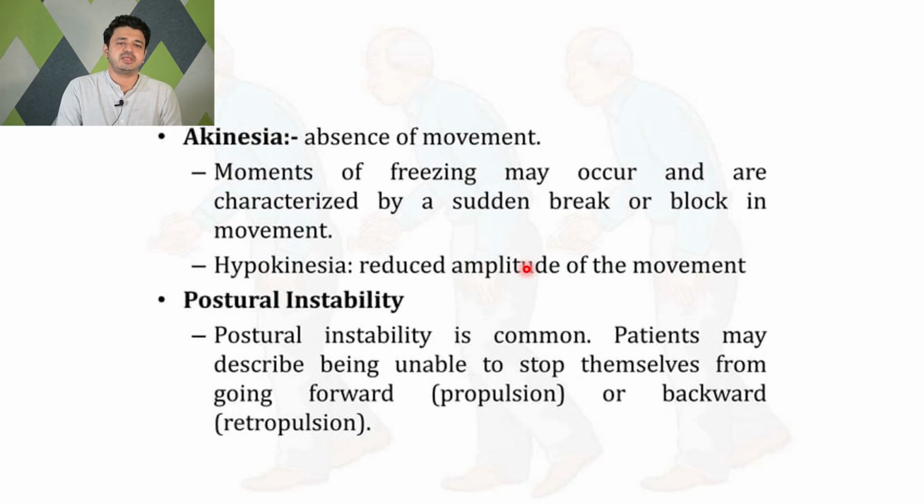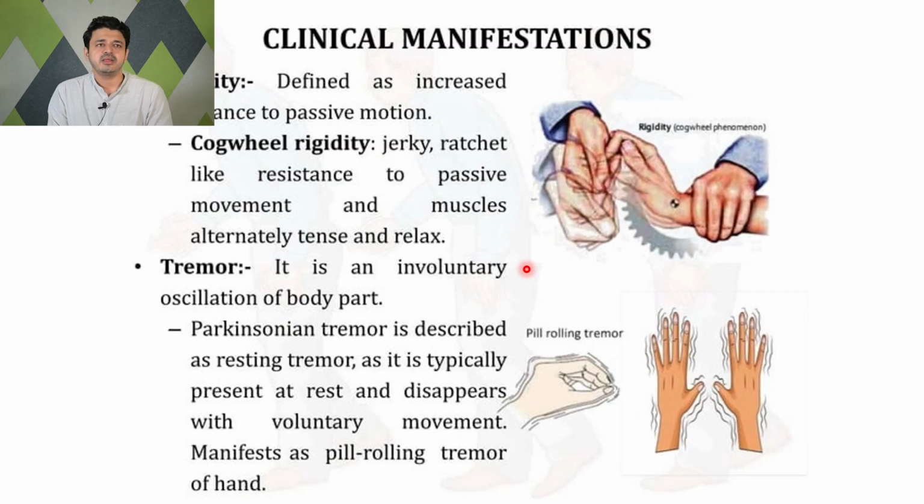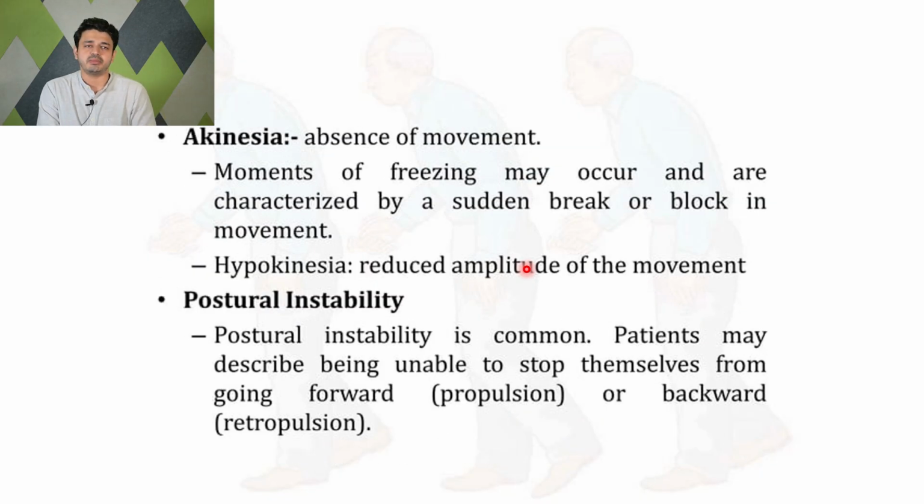Then postural instability. It is very common in Parkinson's, and patients may describe being unable to stop themselves from going forward or backward. To summarize the symptoms or clinical features, the most important thing is that Parkinson's is usually diagnosed on a clinical basis. It usually starts in one hand or one limb and then progresses all over the body, presenting with tremor, akinesia or rigidity, and postural instability.